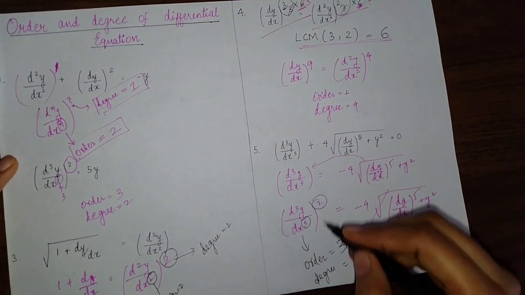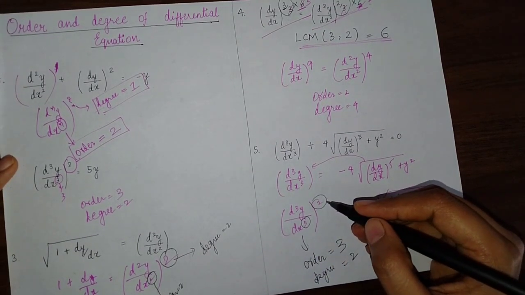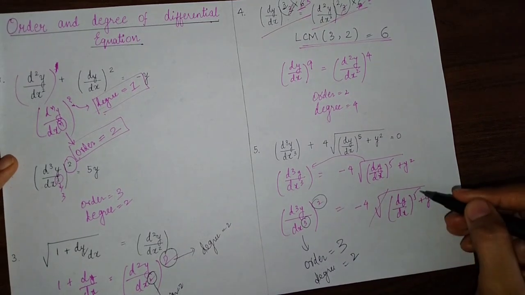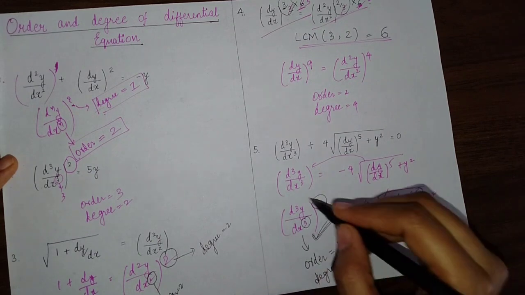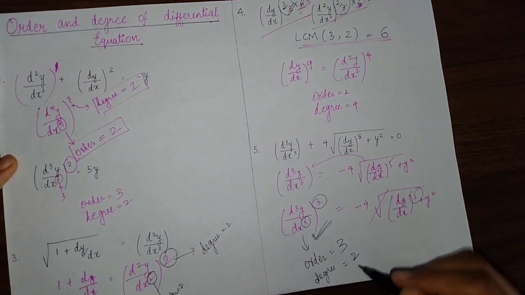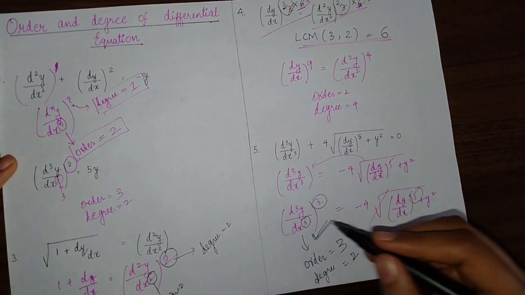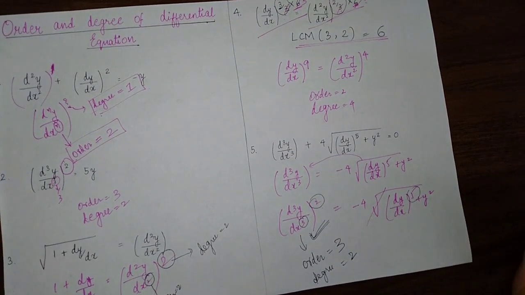Okay, the power of the highest order term is what you have to look at. You don't have to see the power of this term. You have to see the power of the highest order term. So your degree is 2 and order is 3. Okay. So in this way you can find order and degree of any given differential equation.